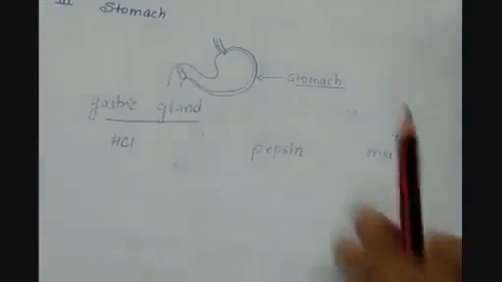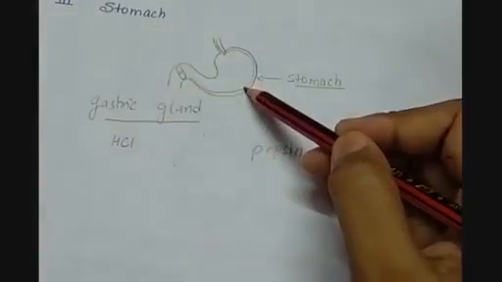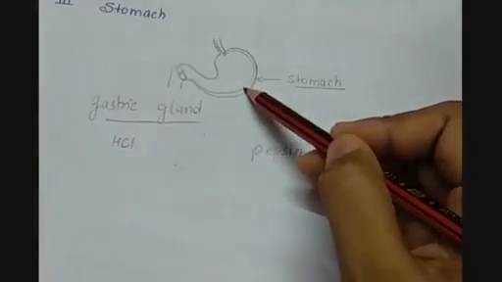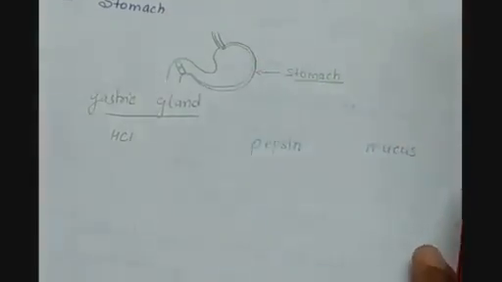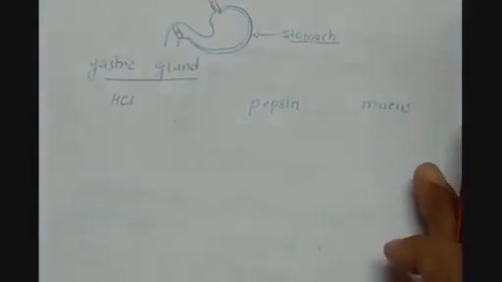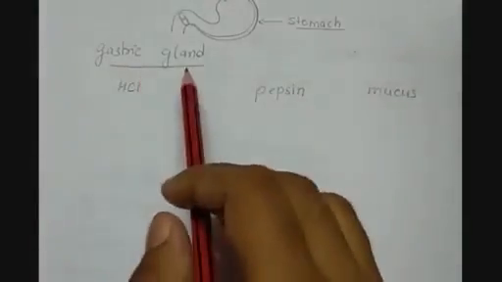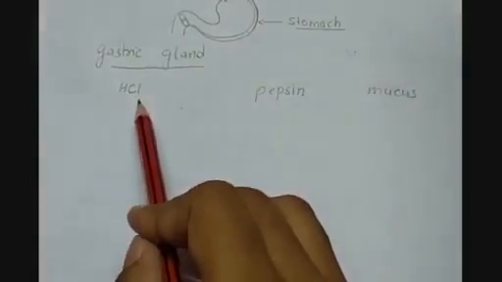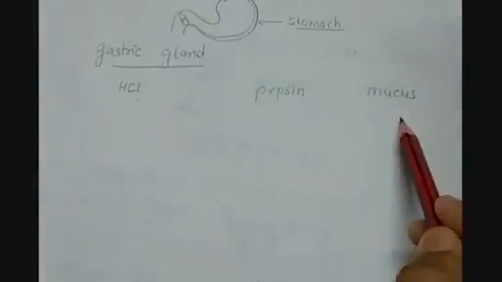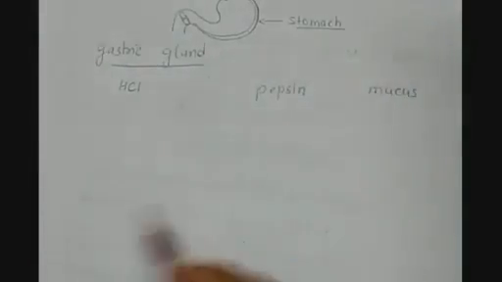This kind of digestion is the physical digestion which is happening in the stomach with the help of the stomach walls. And the chemical changes or the chemical digestion that takes place here happens because of the gastric glands. Gastric glands, they secrete hydrochloric acid, pepsin and mucus. Now let us understand what is the function of each of them.